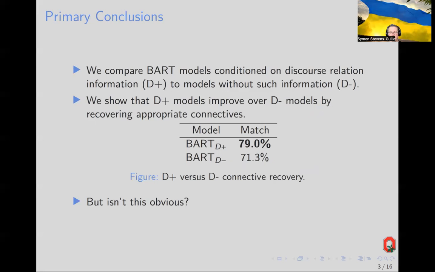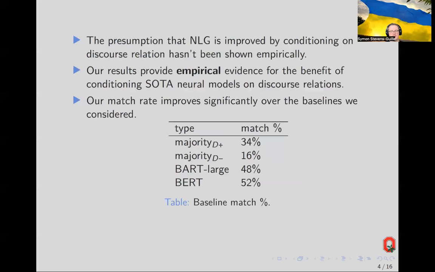Now, besides the discourse relation, inputs were composed of text spans from the Penn Discourse Treebank, while the outputs corresponded to full sentences made of the input text and possibly a discourse connective. Now, with respect to recovering the connective used in the reference text, our D+ model significantly improved over the D- model, which you can see here. You might, however, wonder whether this is an obvious result.